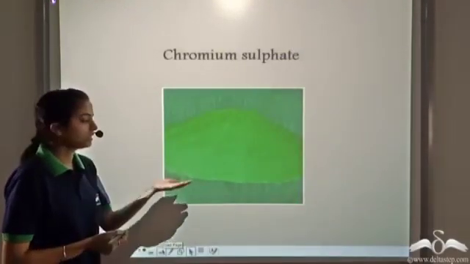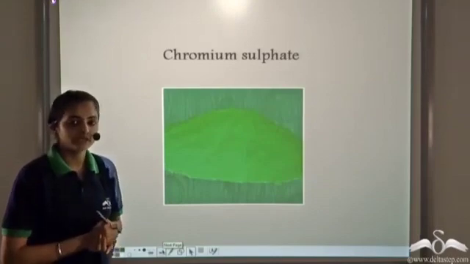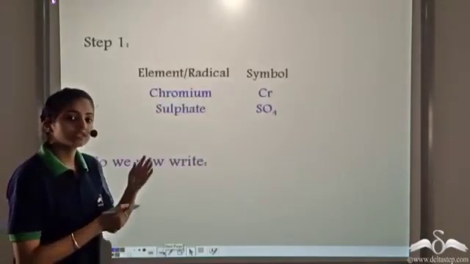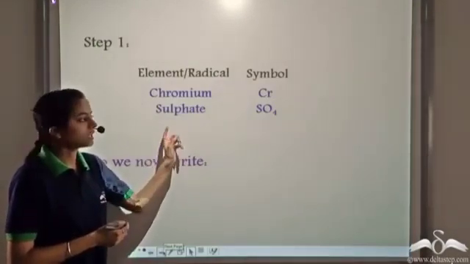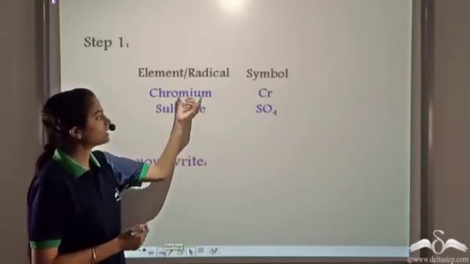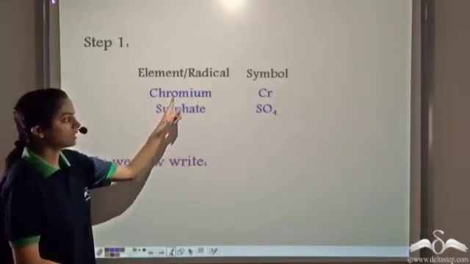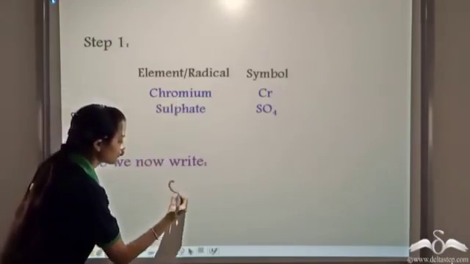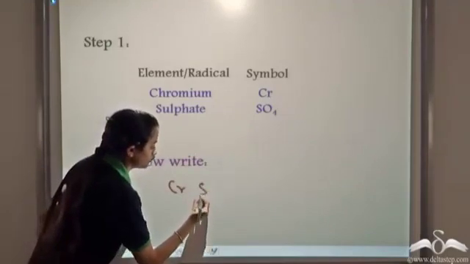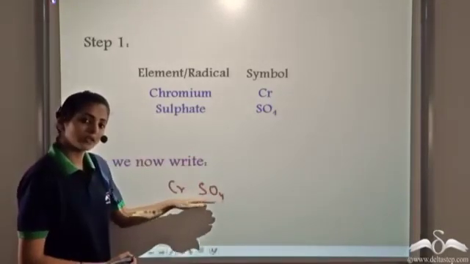Now we have this green colored compound, chromium sulfate. How do we write the formula of this compound? Let's see. We have seen this method of naming the compound. Let's go step by step. The first step says, write the name of the element and the radicals. In this case, our element is chromium and we have the radical sulfate. So we write them next to each other.